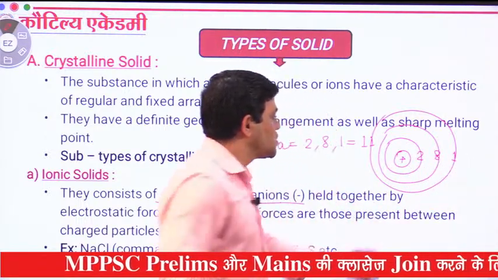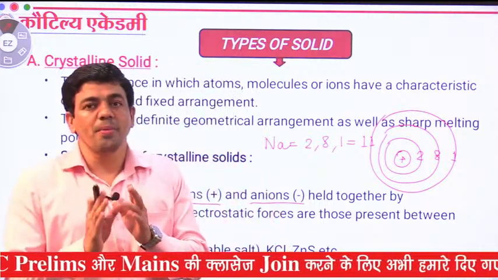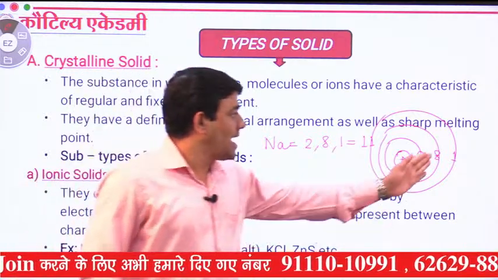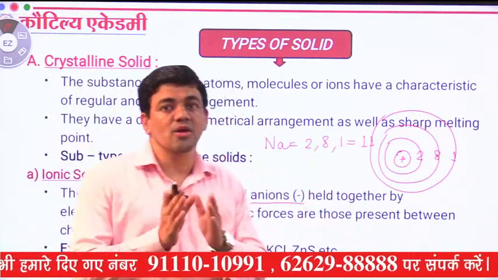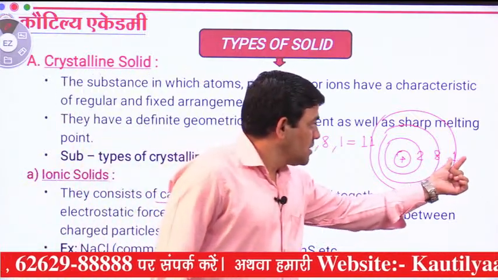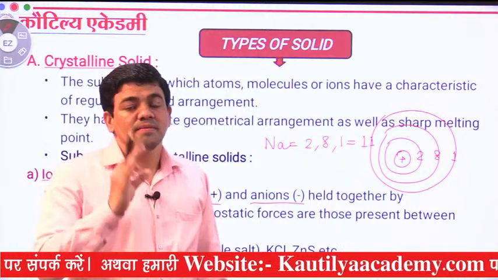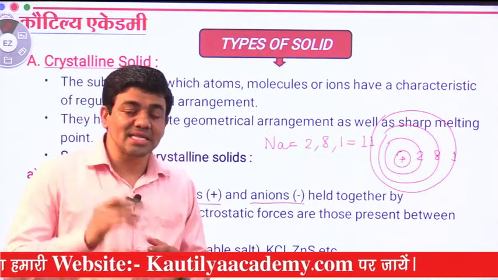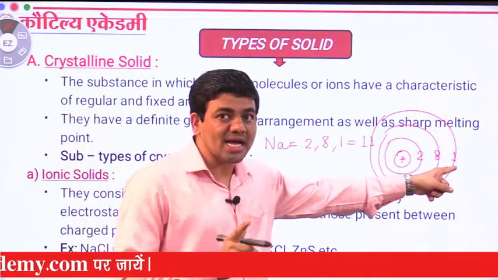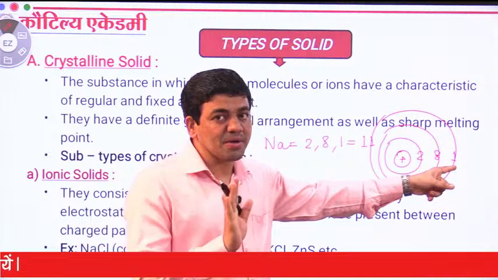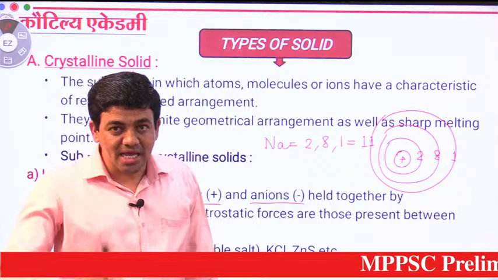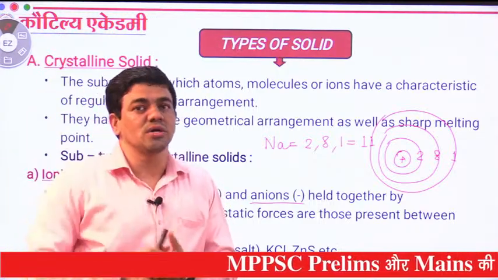The first orbital can occupy 2 electrons, the second a maximum of 8, and the third also 8. So it has 1 electron, and there is a requirement of 7 more electrons to complete the octet.